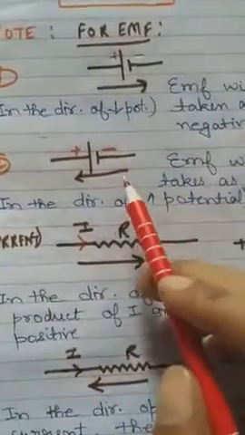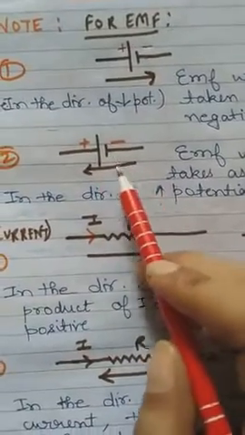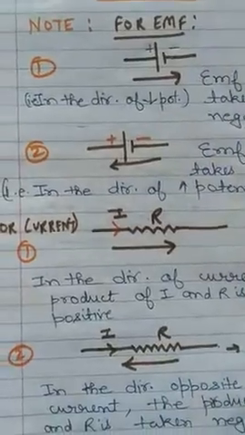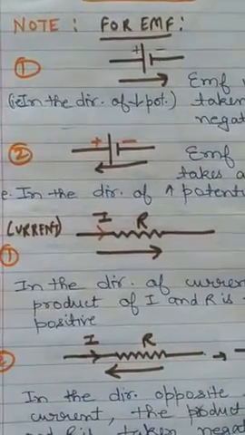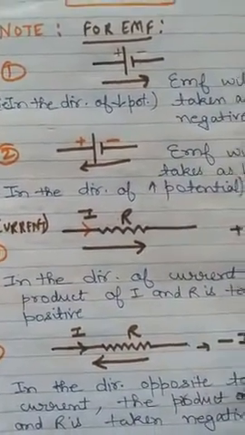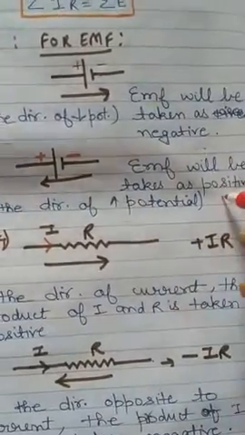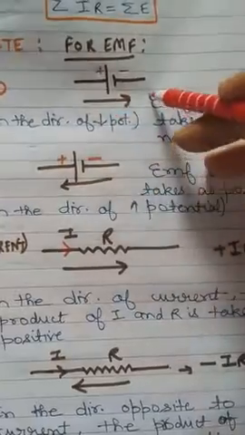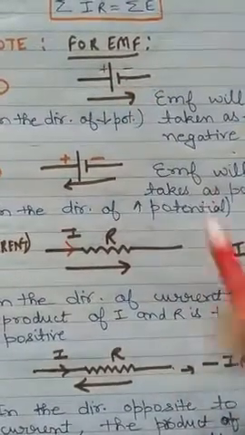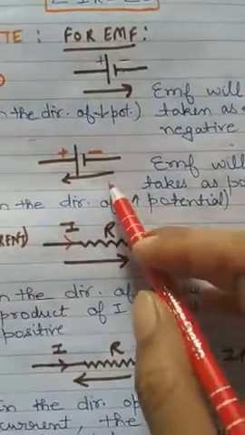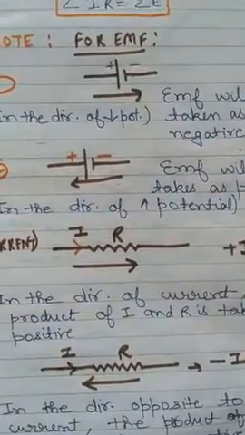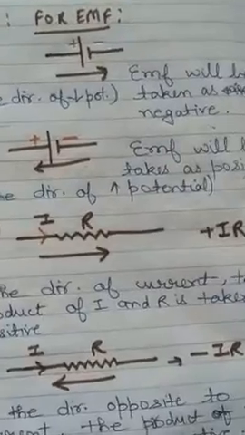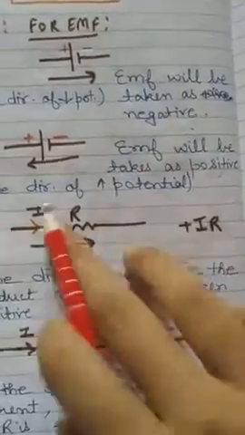Now when you are choosing a direction in which you are going from the negative to the positive terminal, that means you are going from lower to higher potential, increasing potential. In that case EMF will be taken positive. So when we go to decreasing potential, positive to negative, EMF will be taken negative. When we go from negative to the positive terminal, higher potential, EMF will be taken positive. This is for EMF.